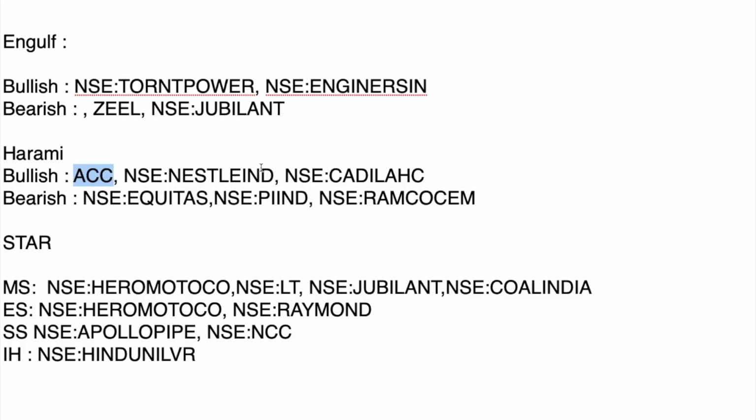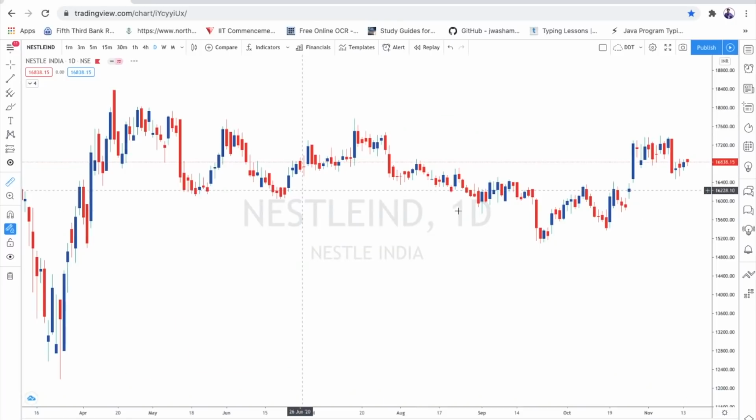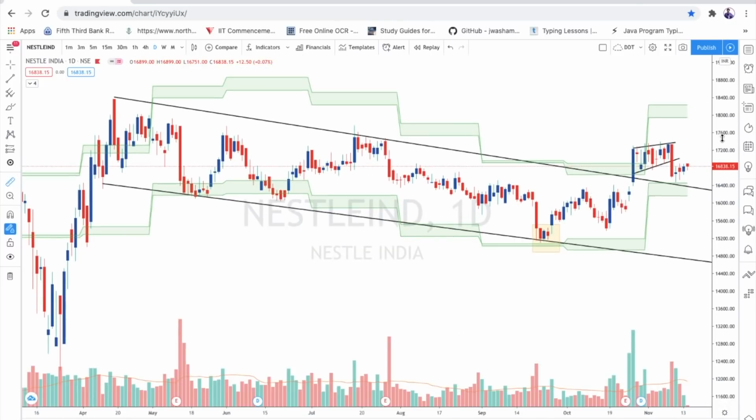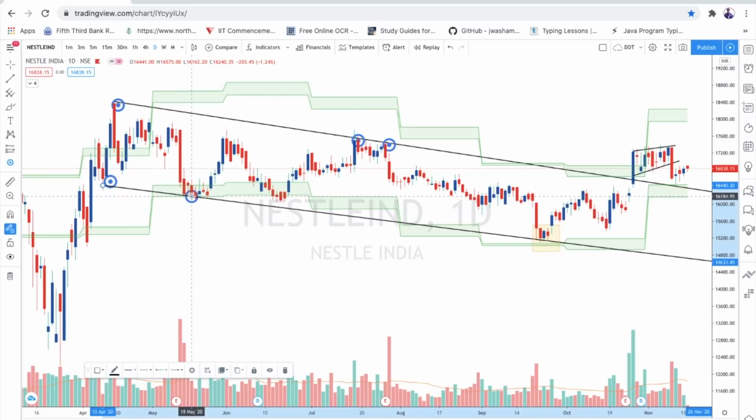Now we'll see the next example, which is Nestle. In this trade, we'll see this pattern again. Now see here, upper trend line 1, 2, 3 times, down trend line 1, 2, and it came for the third time. That time what we saw was the previous day candlestick and second day candlestick. So the second day candlestick is again, see, a Harami pattern. What Harami? Bullish Harami pattern.